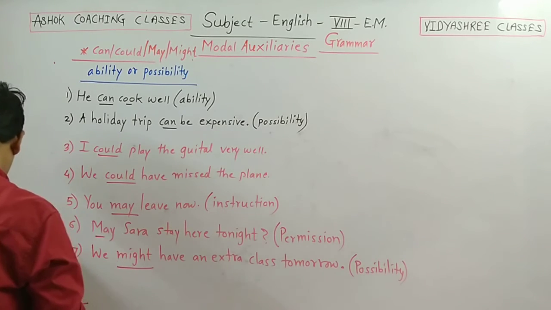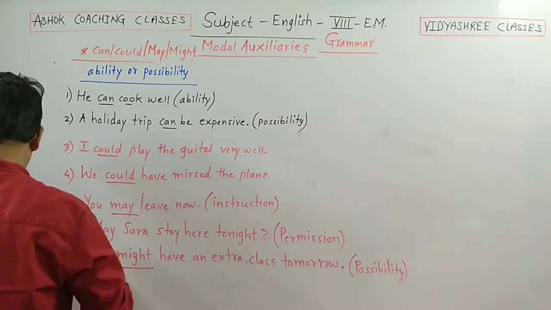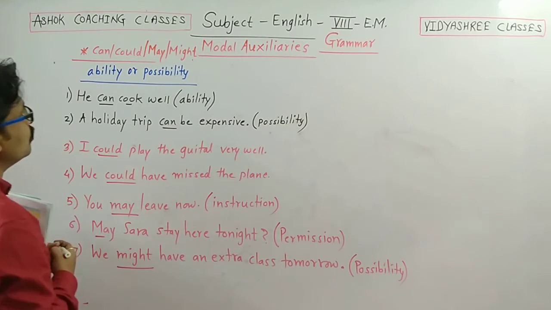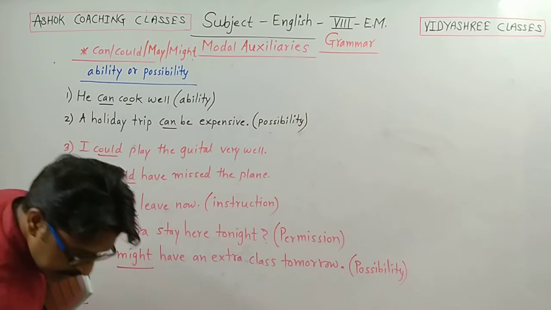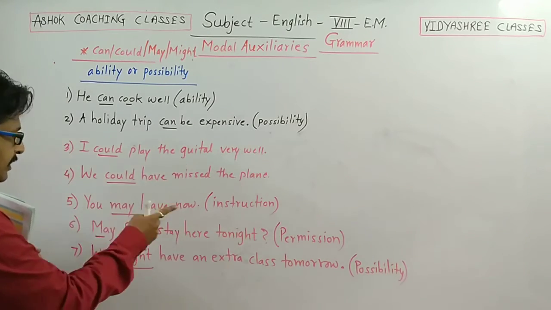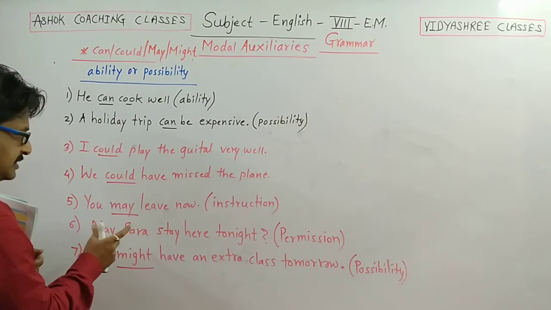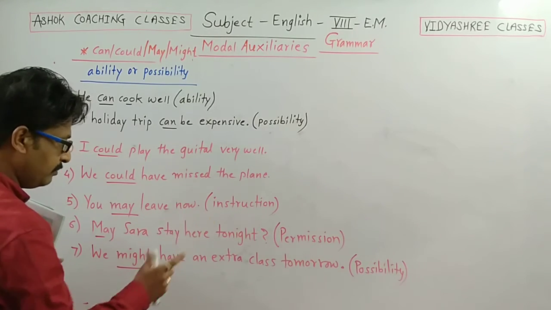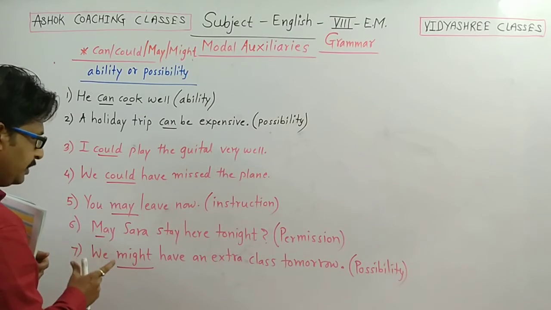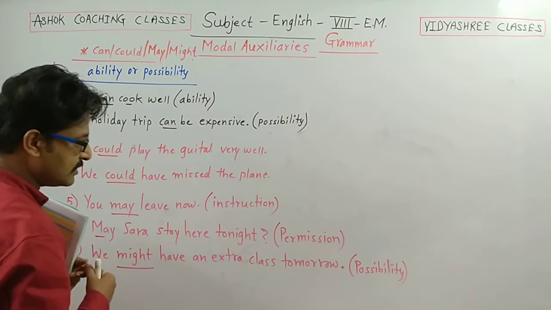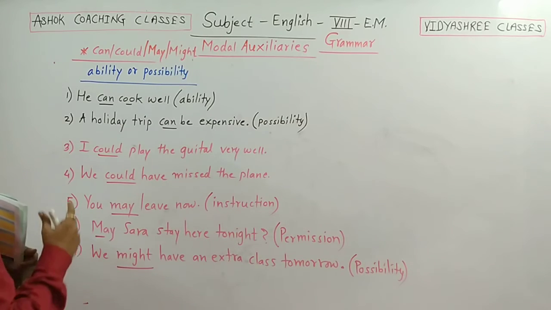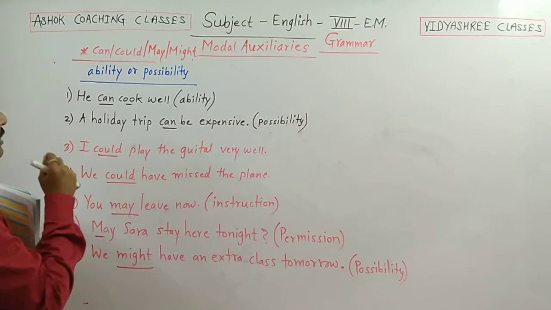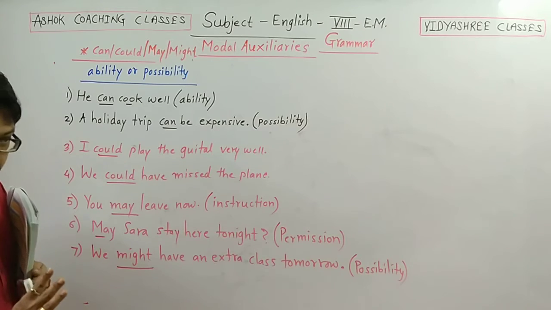So these are the examples of can, could, and may, might. You may leave now: this is instruction. May Sarah stay here tonight: permission. And we might have an extra class tomorrow: possibility. So in can, could, may, might, these are 4 auxiliaries.